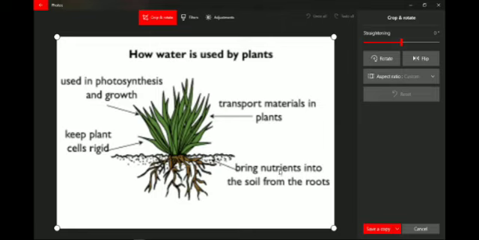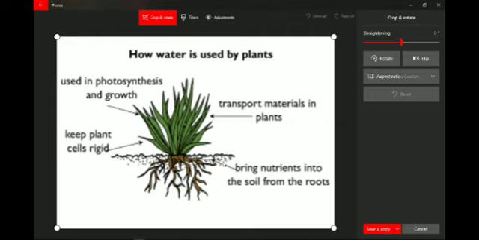It brings nutrients into the plant from the soil through the roots. When the root is absorbing water from the soil, various minerals are also coming into the plant body. Water is helpful in bringing the nutrients from the soil, because these nutrients present in the soil remain in a dissolved form. That means they are mixed in the water present in the soil.